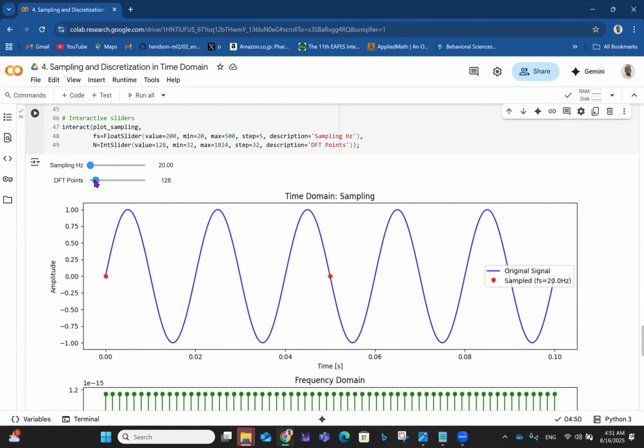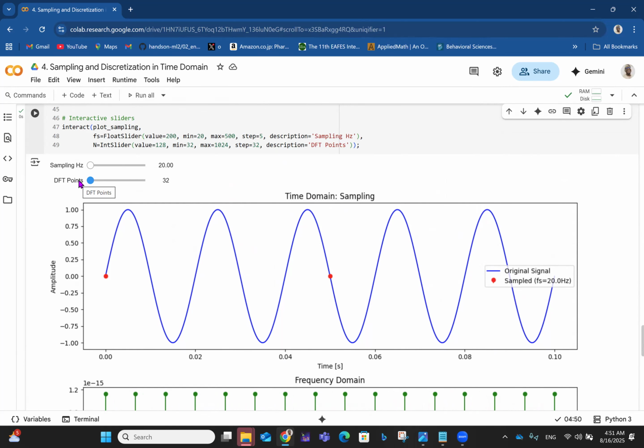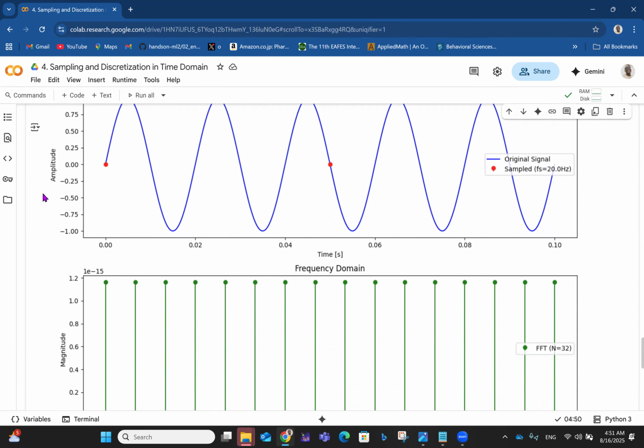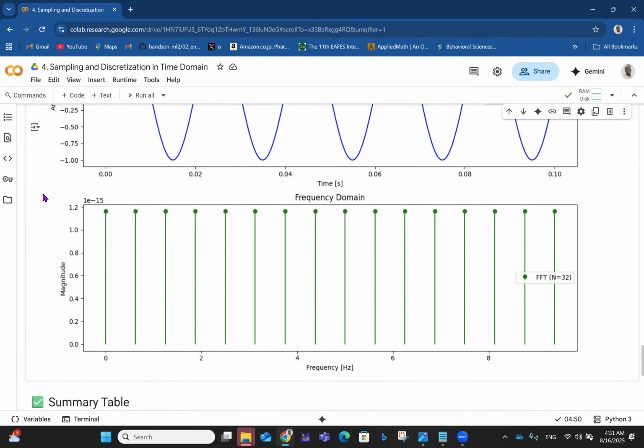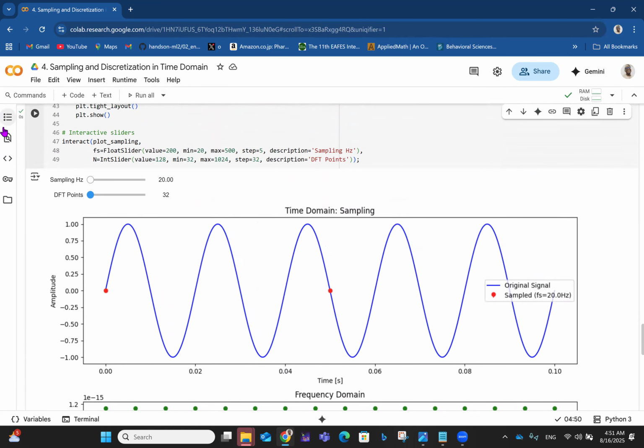So if the sampling is 20, that's the minimum value, and the DFT point is 32. See what happens. In the time domain, we have that sinusoidal kind of thing. And then here we just have those bars going like that, right? So let me take them to the middle.